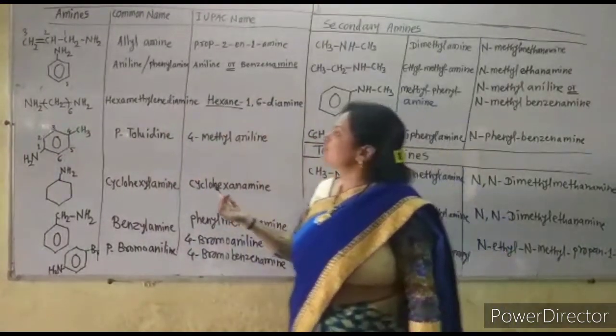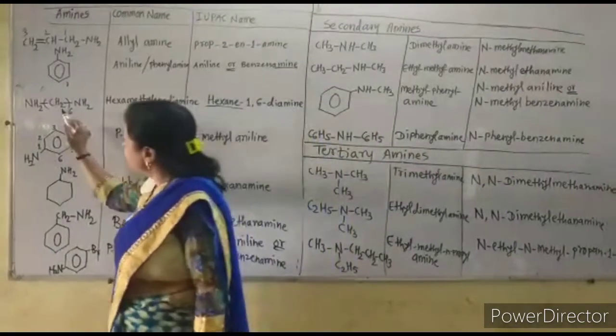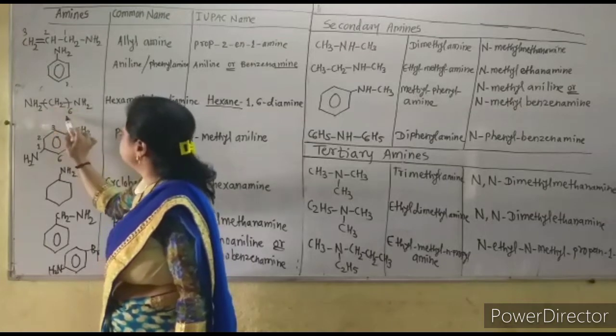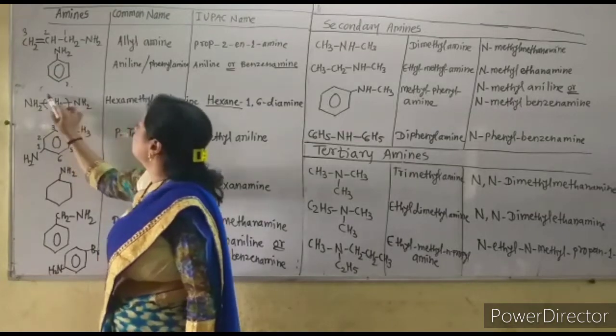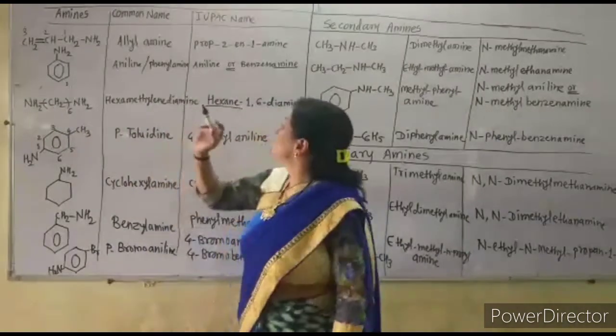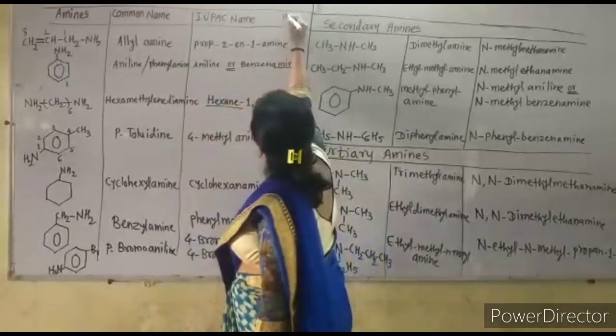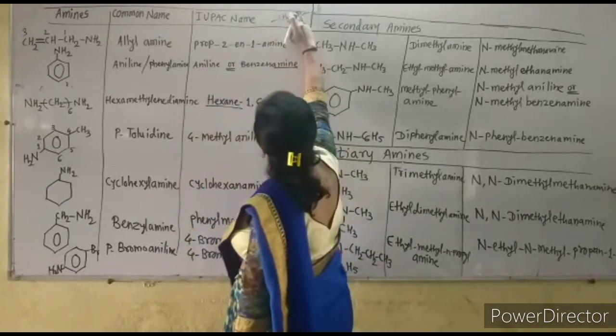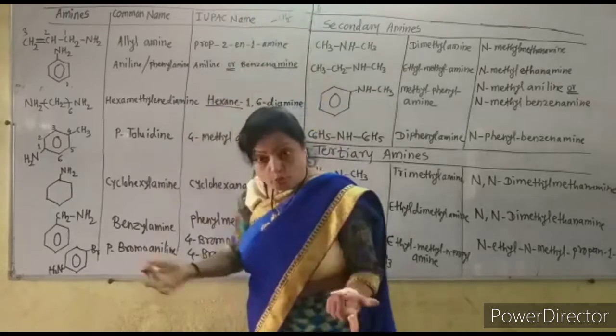But commonly it is called hexamethylene diamine, as this is the hexamethylene group. If there is only one CH2, we call it a methylene group.